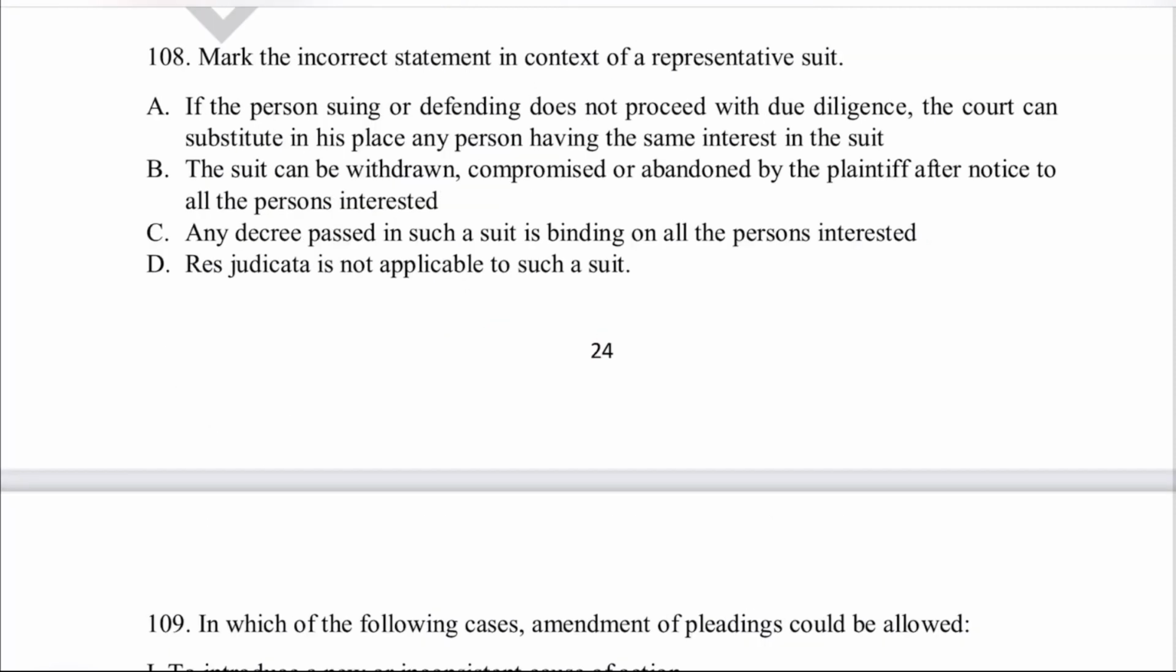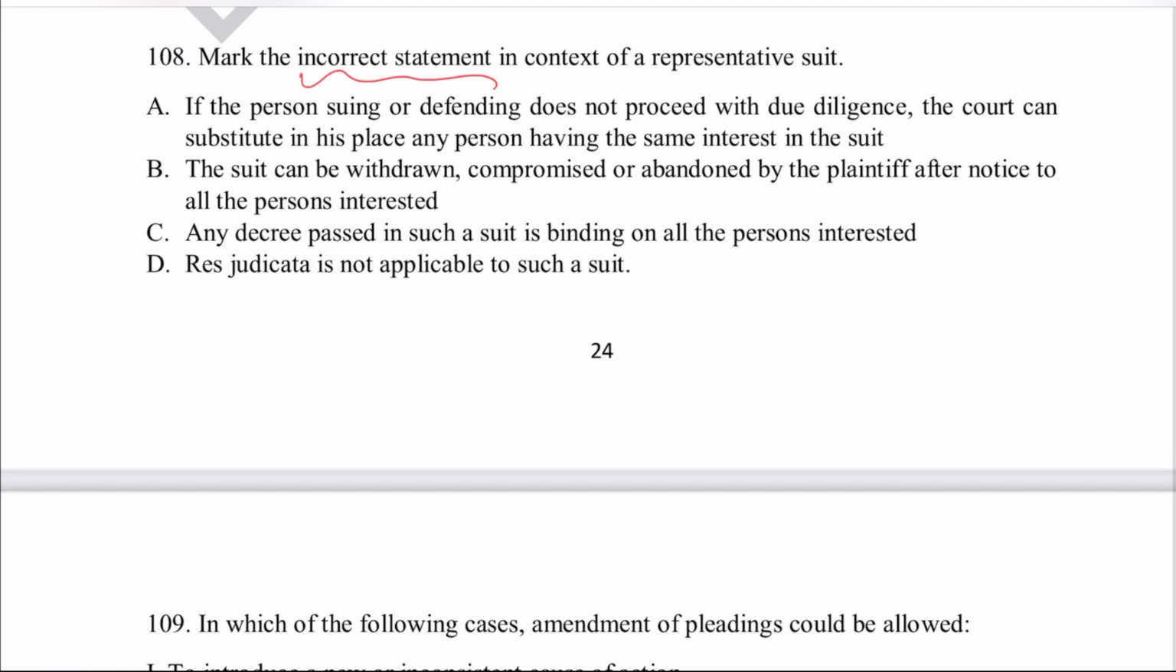Now come to question number 108. Mark the incorrect statement in context of a representative suit. If a person suing or defending does not proceed with due diligence, the court can substitute in his place any person having the same interest in the suit. Option B is the suit can be withdrawn, compromised, or abandoned by the plaintiff after notice to all the persons interested. Option C, any decree passed in such a suit is binding on all the persons interested. And option D is res judicata is not applicable to such a suit.